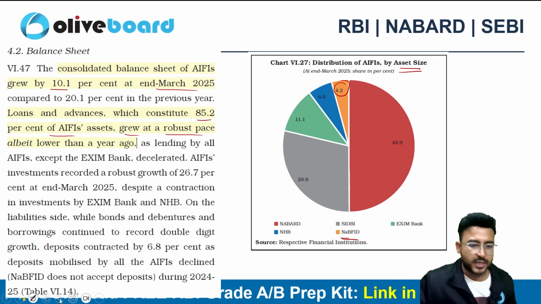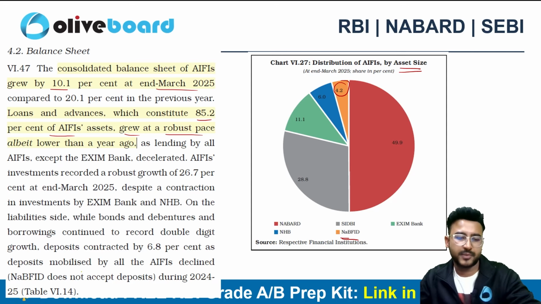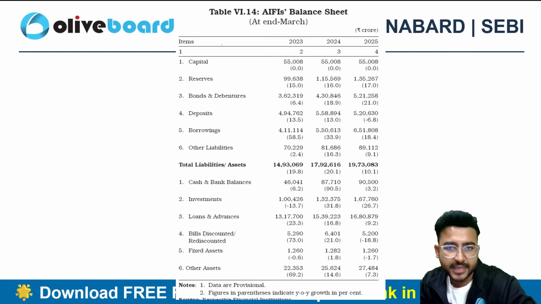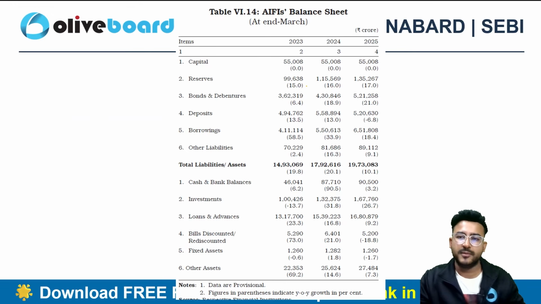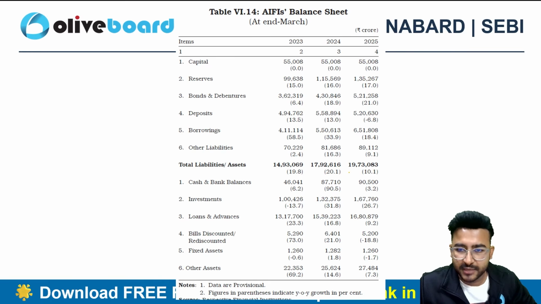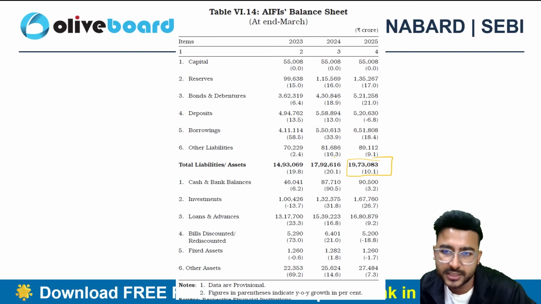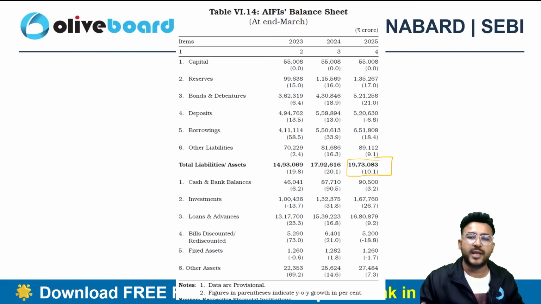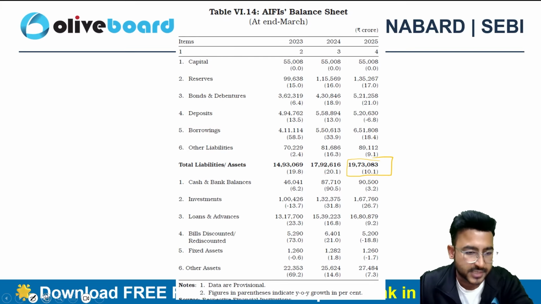Because this is a newly established AIFI, right? And this is the AIFI's balance sheet. If I total all the AIFIs, we can see that the balance sheet size as of now is 19,73,083 crore, which is growing at a 10.1% pace.